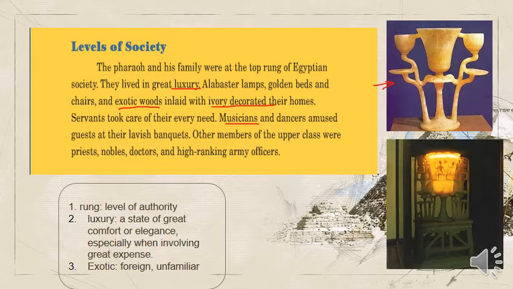Musicians and dancers amused the guests at their lavish banquets. Lavish means rich. Banquets: feasts and meals. Other members of the upper class were priests, like clergymen, nobles, doctors, and high-ranking army officers. All these people are from the upper class.